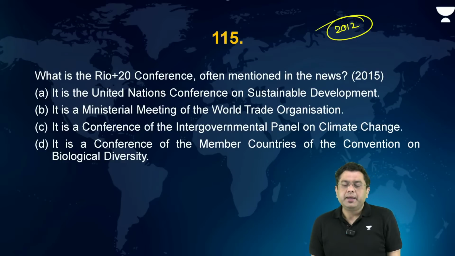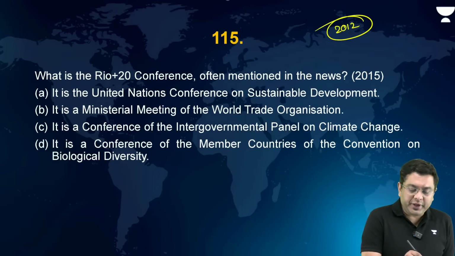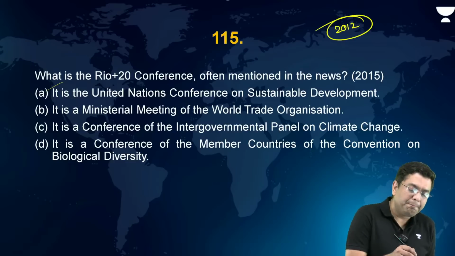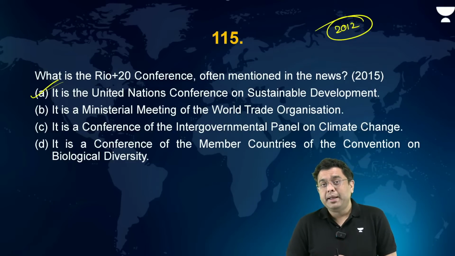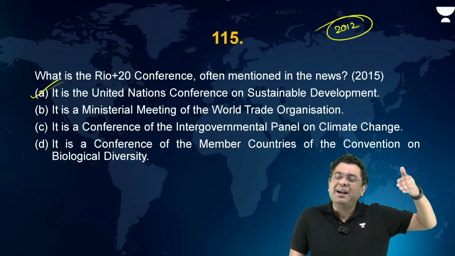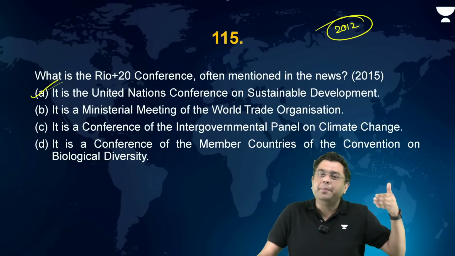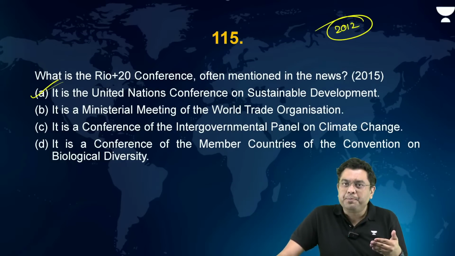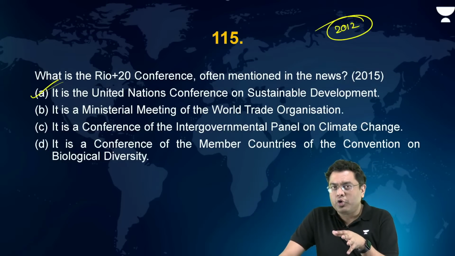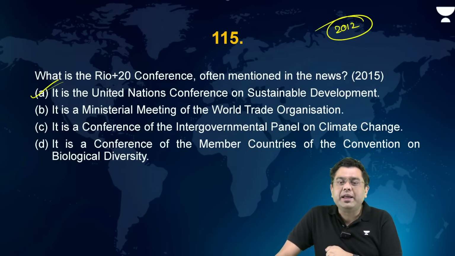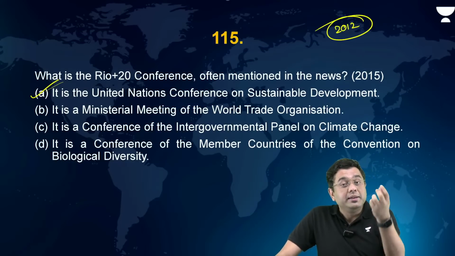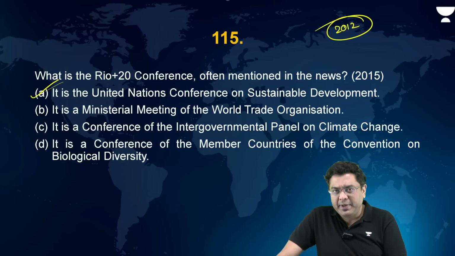Rio Plus 20 is basically a conference associated with the Sustainable Development Program. Why? Because by 2015, you basically had the end of the Millennium Development Goals which were to happen. And that is when in 2012, to commemorate 20 years of Rio Conference, you had the coming together of the countries and the parties, and they basically talked about the important pillars for sustainable development.